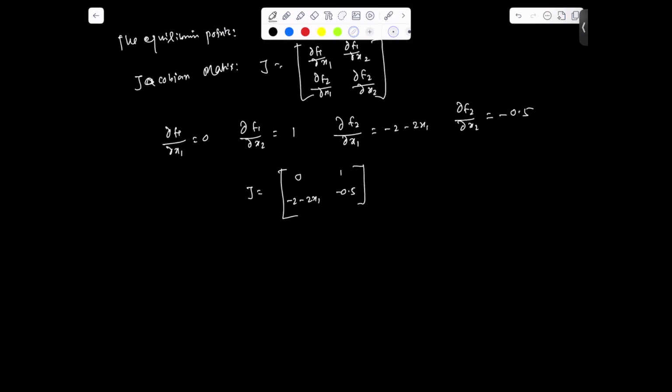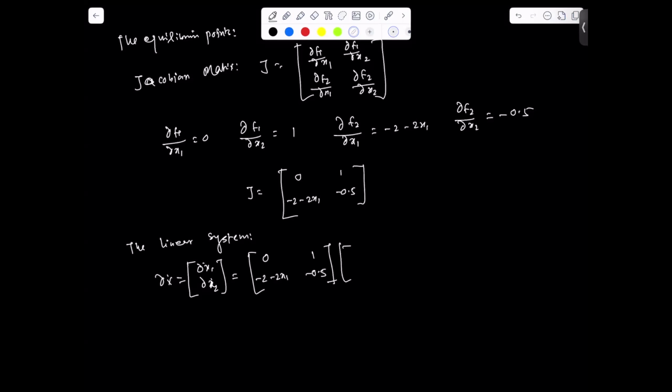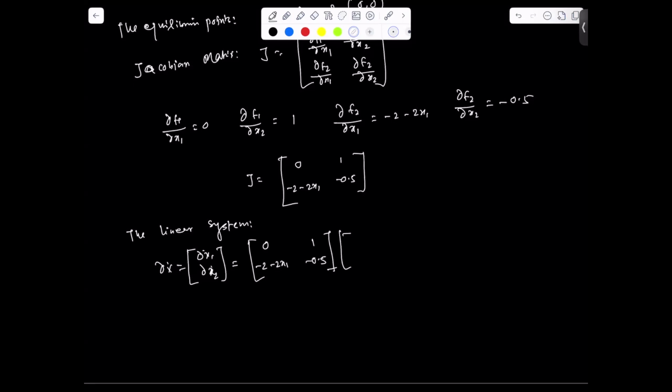So if we write it in linear system form, the linearized system obtained can be written as delta x dot equal to the system matrix 0, 1, minus 2 minus 2x1, minus 0.5, times the state vector delta x1, delta x2, right?